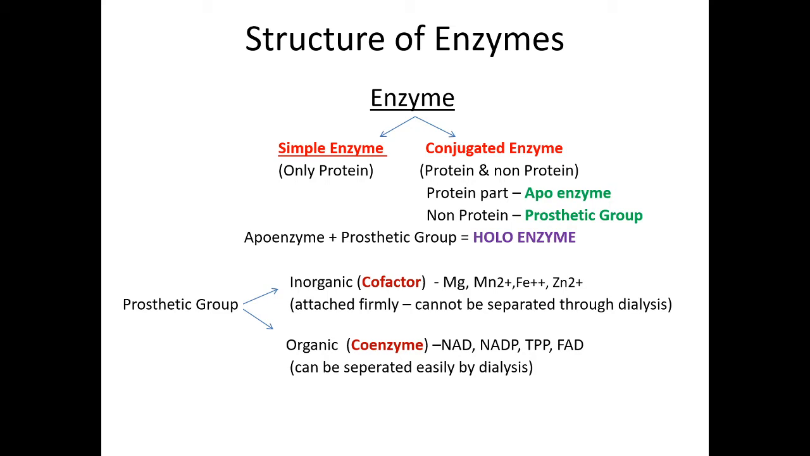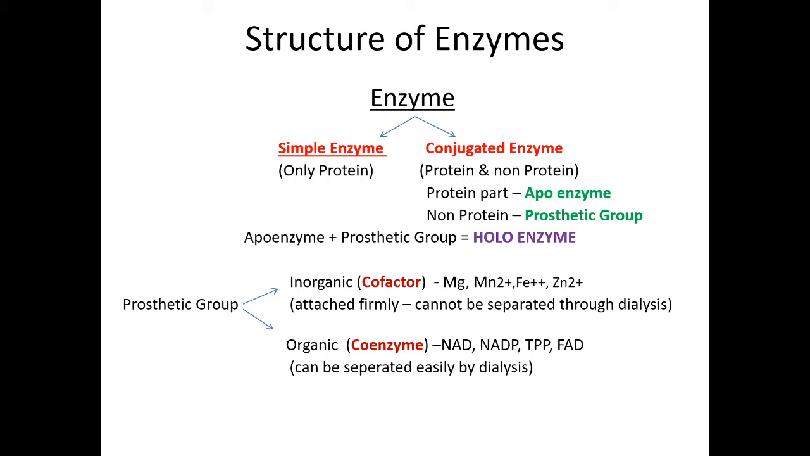Okay, so these enzymes are also proteins, but all proteins are not enzymes, but all enzymes are proteins. Enzymes are again of two types based on their structural composition: simple enzymes and conjugated enzymes. What are simple enzymes? These are made up of only protein molecules. Only protein is seen in these enzymes. So only the protein part is present.